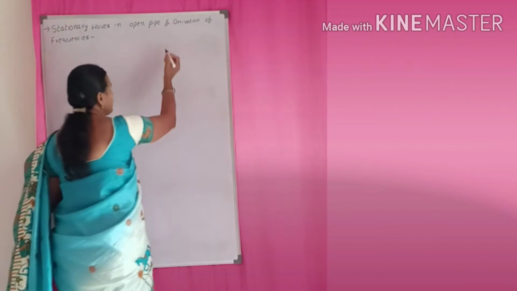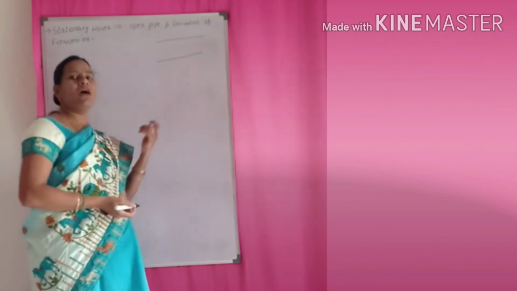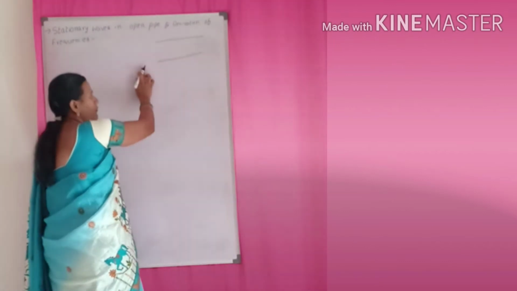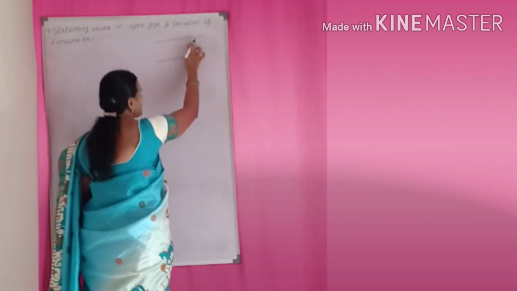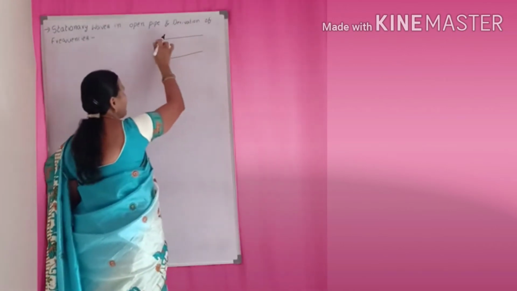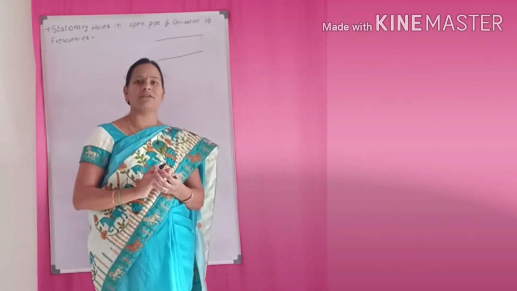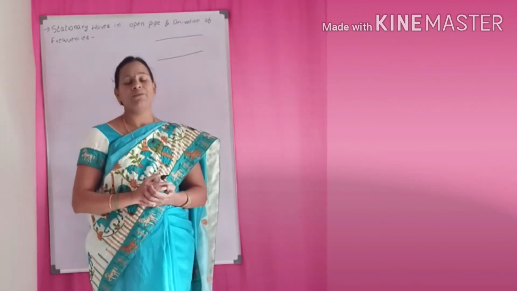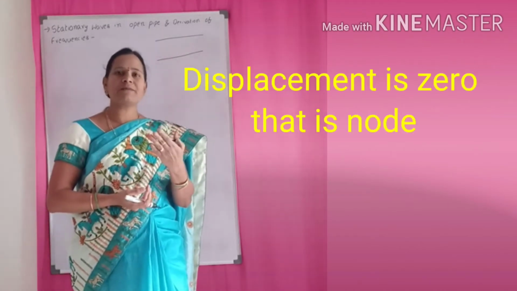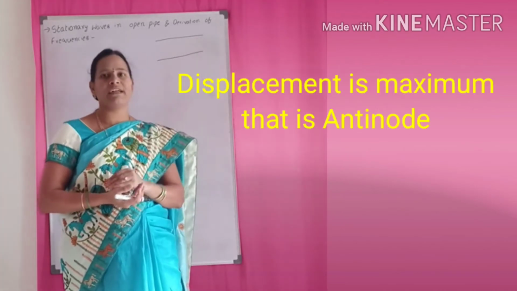Open pipe means, if both ends are open, that pipe is called an open pipe. When a sound wave travels through the pipe and is reflected back, it forms stationary waves. Here you have to observe two points in the stationary waves: one is the node, the second one is the antinode. Already we discussed it: node means displacement is 0, and antinode means displacement is maximum.